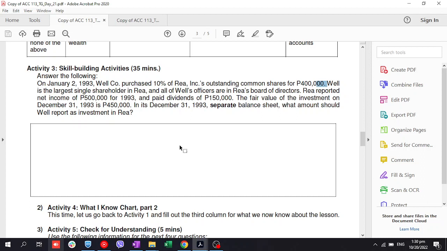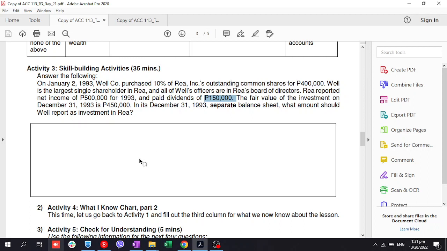Pag investment in FBOCI, syempre yung 50 gain na yun ay hindi pupunta sa profit or loss. Pupunta siya saan? Other items of comprehensive income. Pero pag FBPL siya, yung 50 na difference na yun, saan mo pupunta? Sa profit or loss. Tapos, same treatment for dividends. Lahat ng dividends na ma-receive mo is dividend income mo. In this case, 150 times mo lang sa 10%. Yun yung income mo, 15,000.